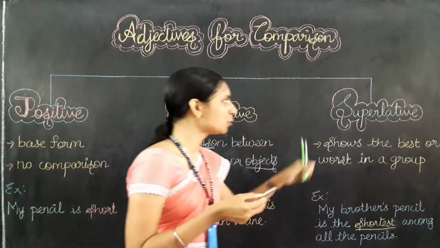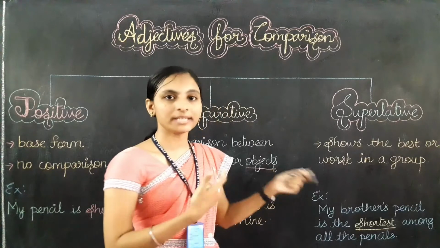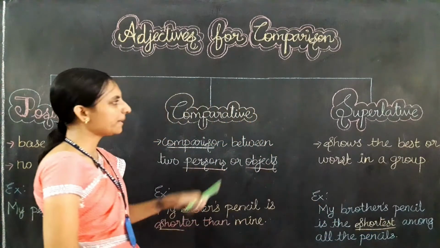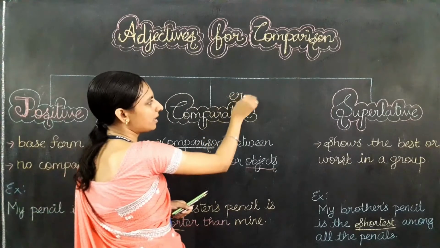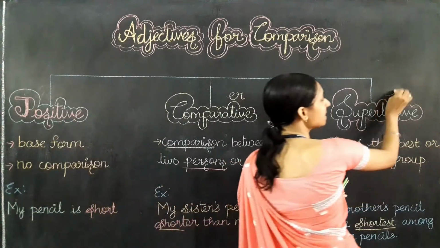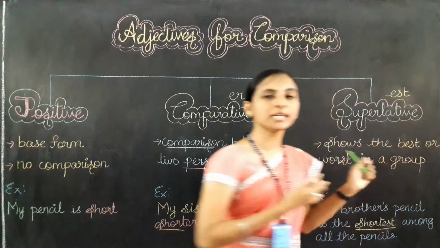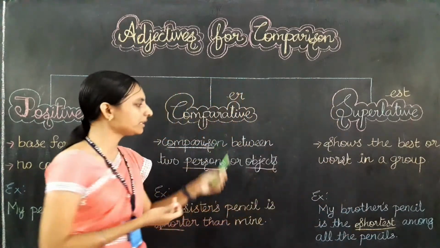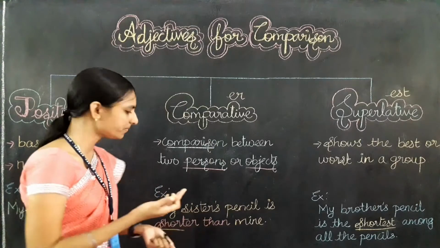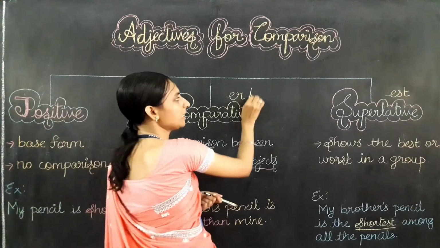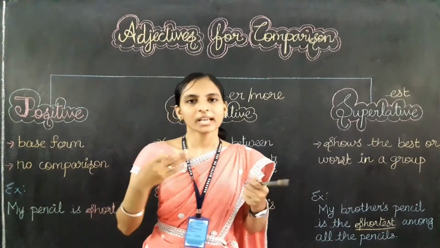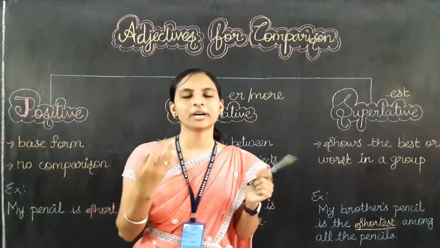So whenever we use superlative degree adjectives, we add est. When the comparative degree uses er, we add est to the adjective to show the superlative degree. Suppose the comparative degree uses more before the adjective, like I'm telling you, my doll is beautiful.